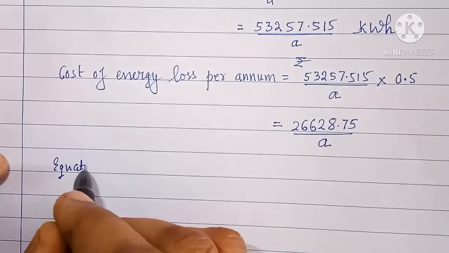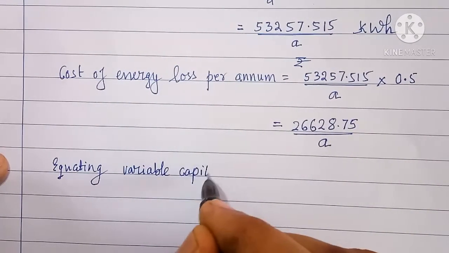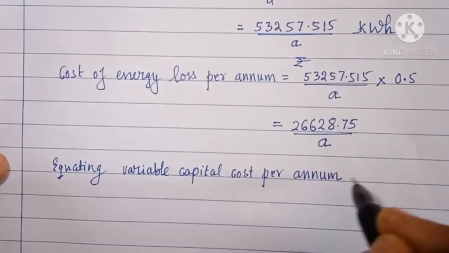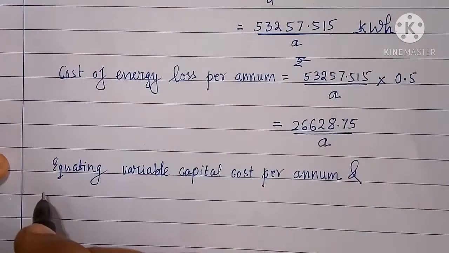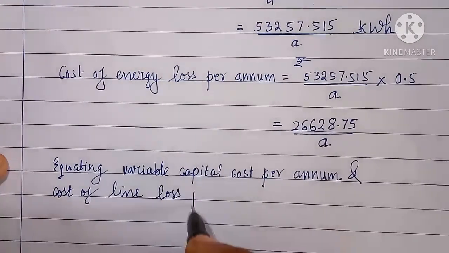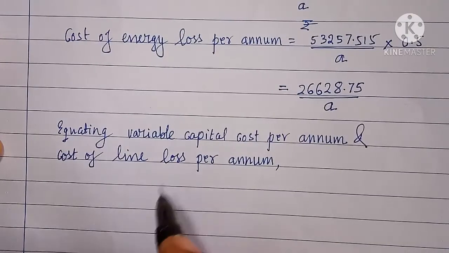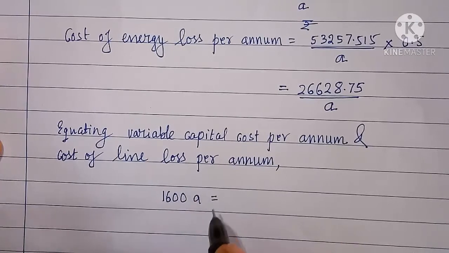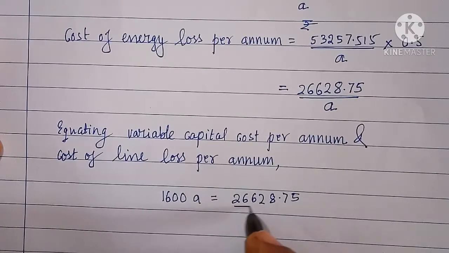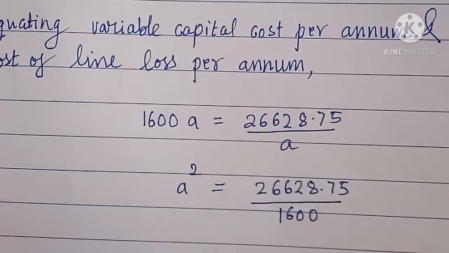Now equating variable capital cost per annum and cost of line loss per annum, we can write 1600 A equal to 26628.75 divided by A. Now we can write A square equal to 26628.75 divided by 1600.